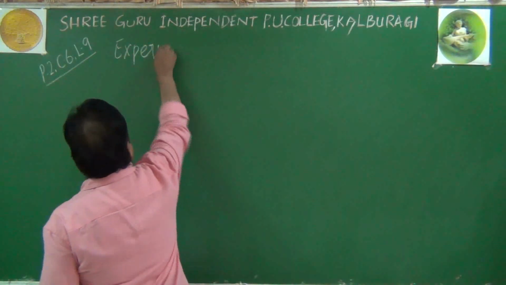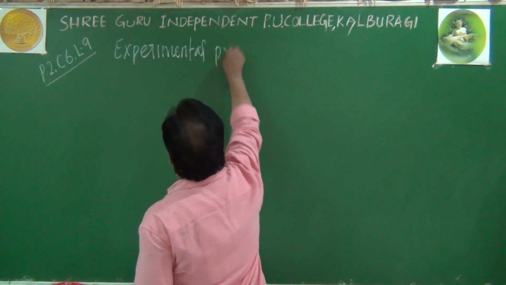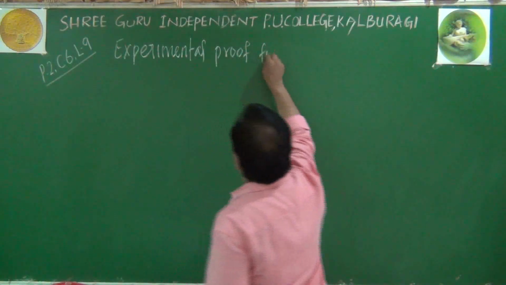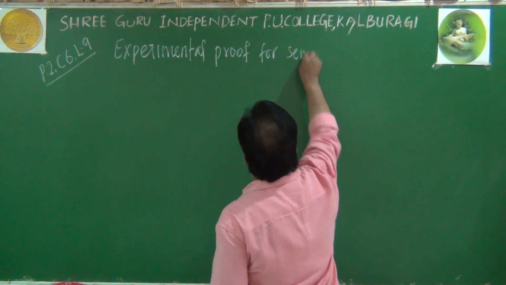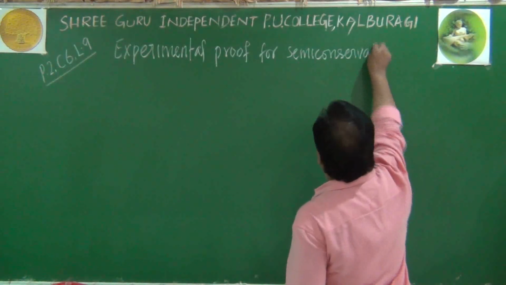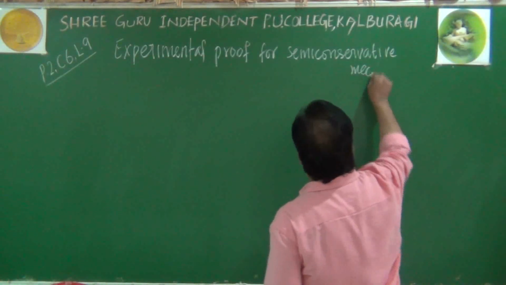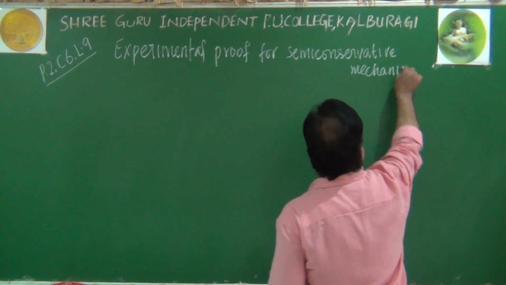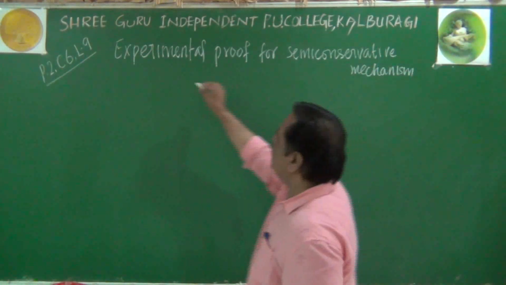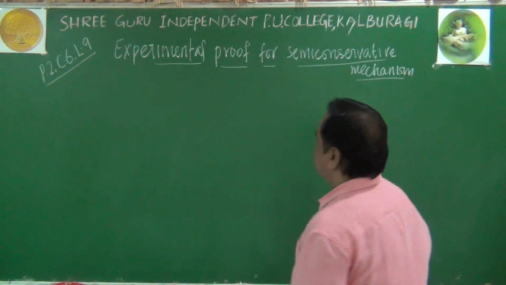Experimental proof for semi-conservative mechanism. An important 5-mark question we are going to see here. What is the experimental proof we are going to give here?